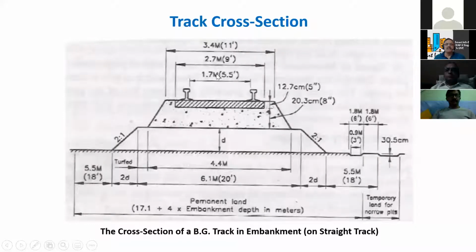So this is the width, and the ballast base is 4.4 meters. If you have to form an embankment, you have to form 6.1 meters. Depending on the height, this is 2 times the depth or height of the embankment. So this is the end for drainage. We have to plan for the drainage here.